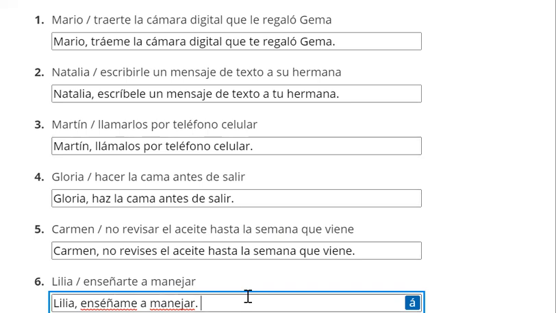So this is an affirmative command. If it were a negative command, "no" and "me" would have to go before it, and we would go to the yo form, which is enseño, drop the O, it's an AR verb, so the ES ending: no me enseñes a manejar. But again, that's just extra. That's not what we're doing for this. So anyways, I just wanted to have a video to walk you through it in case you needed some extra help on how to use object pronouns with your informal commands.